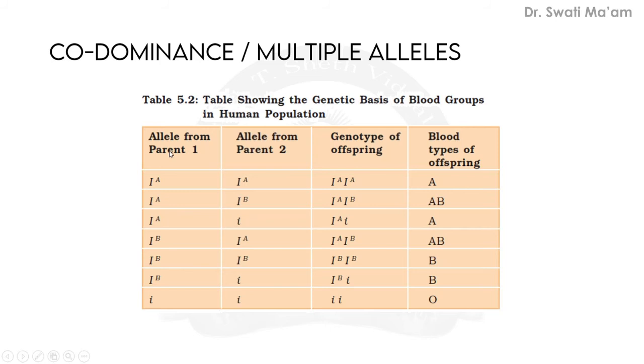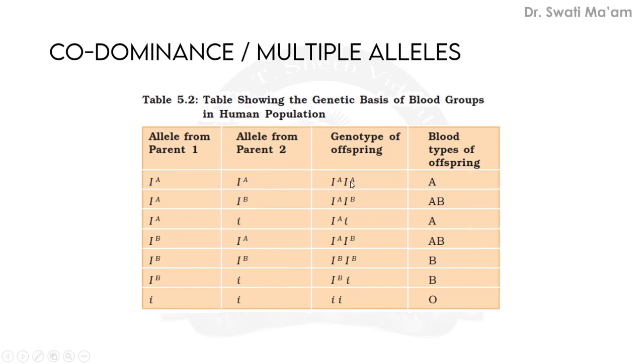So here are parent 1 and parent 2. Either you can call them mother and father. The genes present in the mother are shown here, and the genes present in the father are shown here. When they both combine, this type of genotype is seen in the offspring.